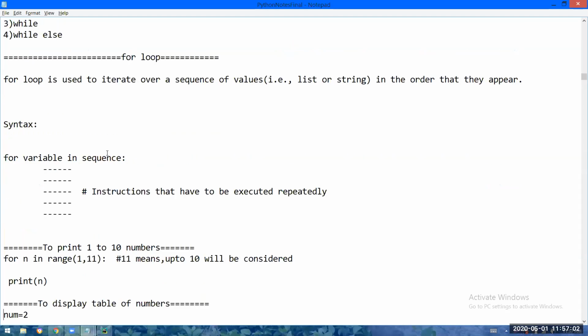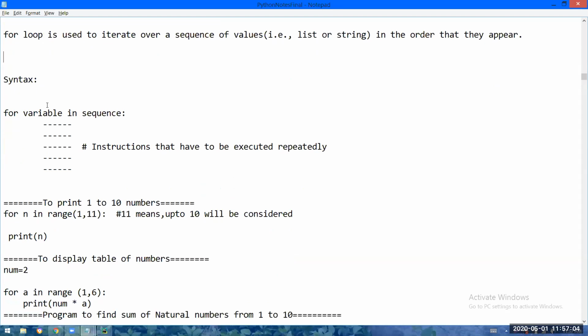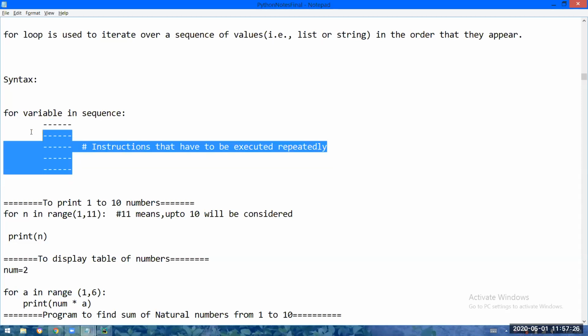Firstly, we will be seeing the for loop. What is the syntax of the for loop? For loop variable in sequence. Sequence means any set of values. For some variable in sequence, and these are the instructions to be repeatedly executed.